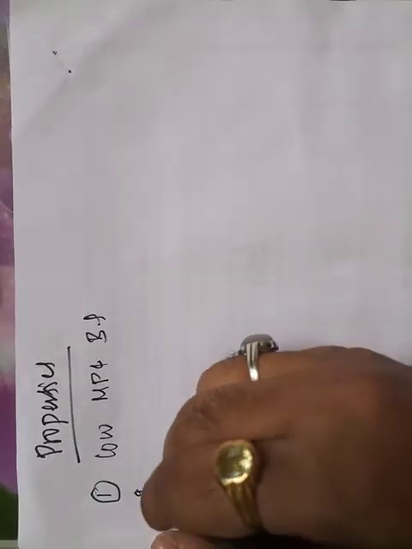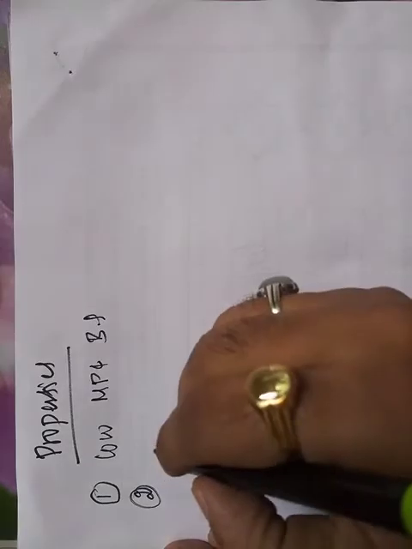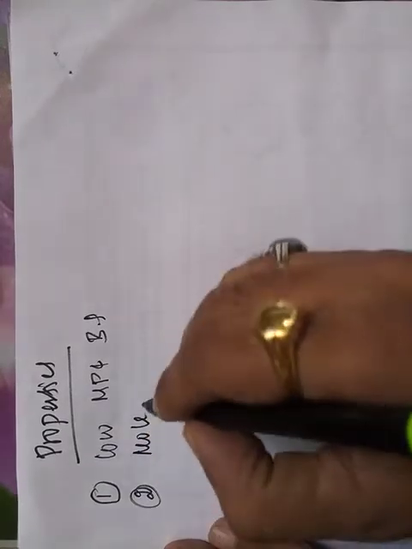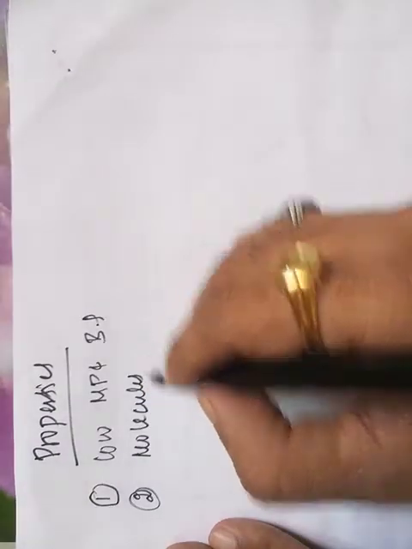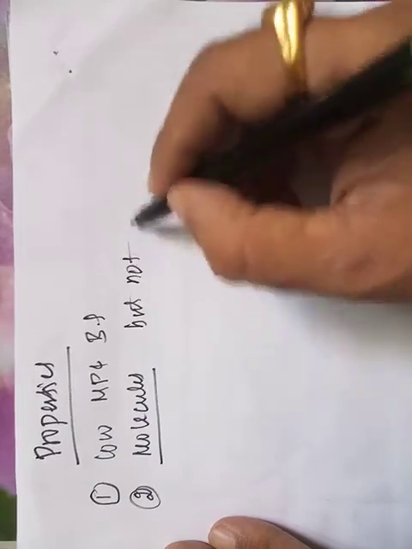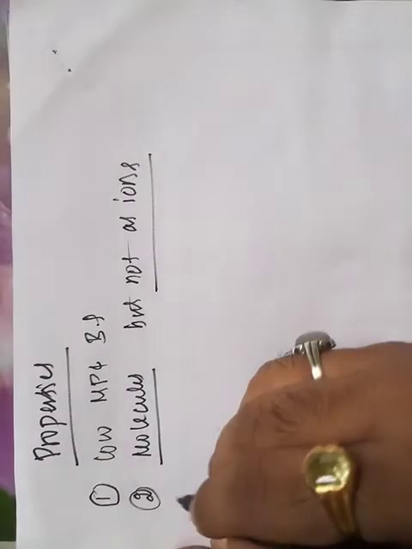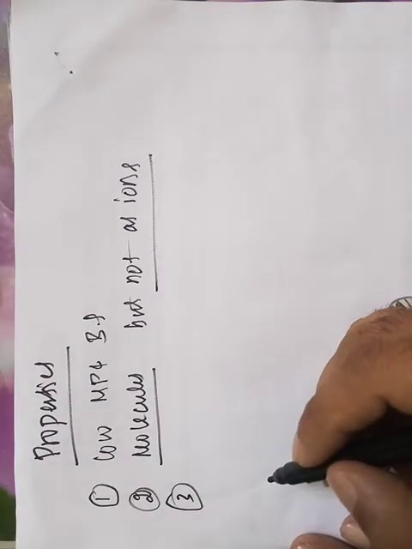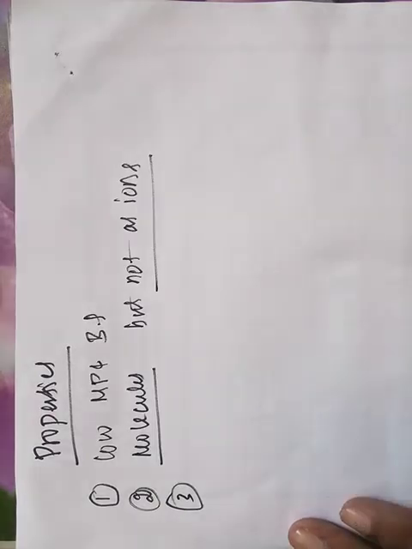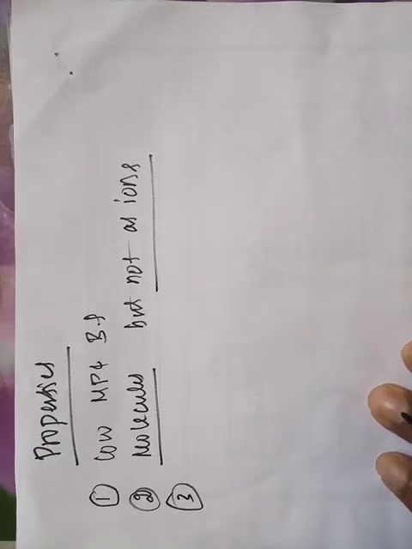Covalent compounds exist as molecules and not as ions. Next, covalent compounds are liquids and gases at room temperature, and higher molecular weight compounds are solids.